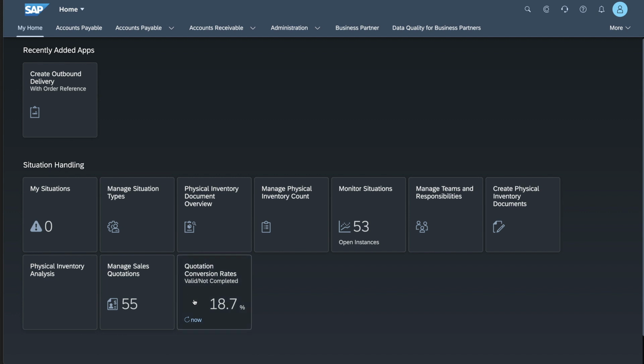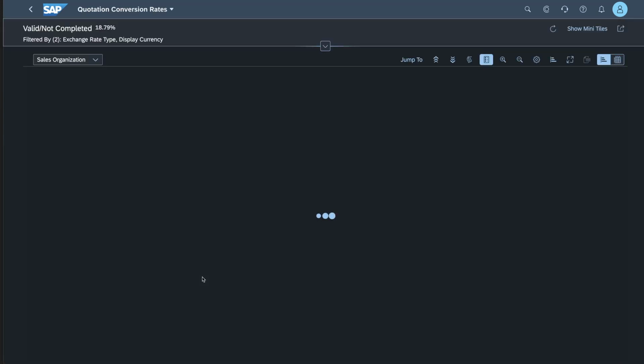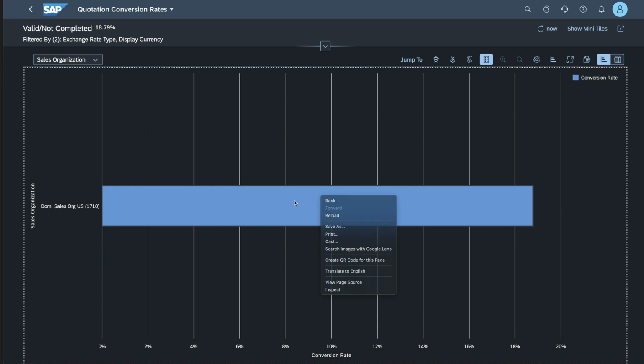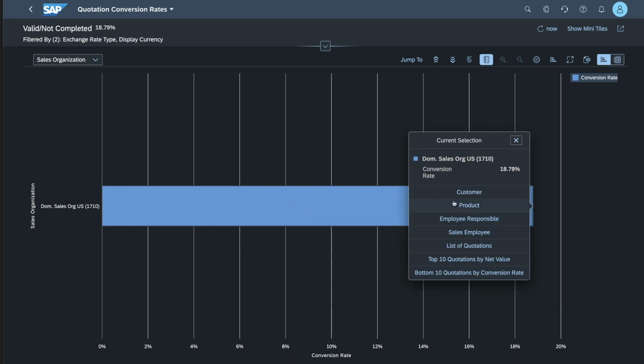So for that, we're going to go to the quotation conversion rates application, and we can already see there that we have a quotation conversion rate indicated of 18.79%, which is valid for my sales organization. Now what we can do is we can drill down a little bit further and understand what are the customers that are driving this particular ratio.